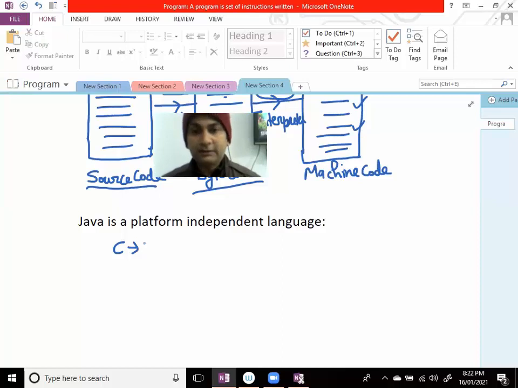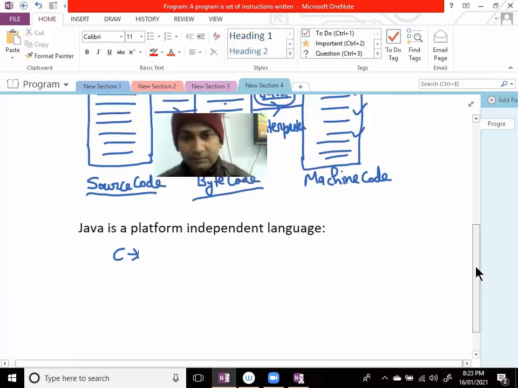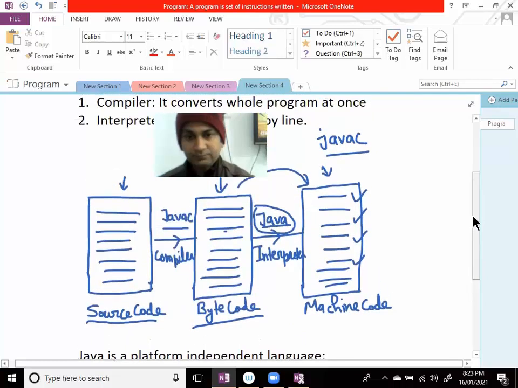Platform independent. Okay. So how Java is platform independent, that I'm going to tell you. I think the meaning of platform independent is clear. Independent means we can develop a program using Java, using any platform, and that can be executed on any platform. मतलब विंडोज पे डेवलप किए तो उसको हम लिनक्स पे भी रन करा सकते हैं, यूनिक्स पे भी रन करा सकते हैं. How it is, that I am going to tell you. ठीक है, see this figure.